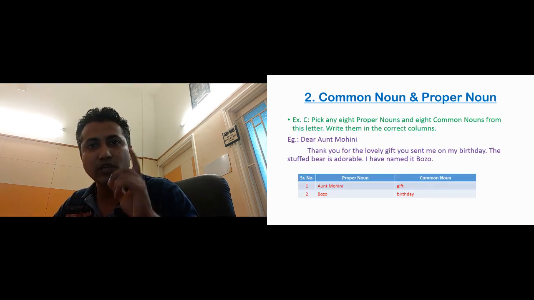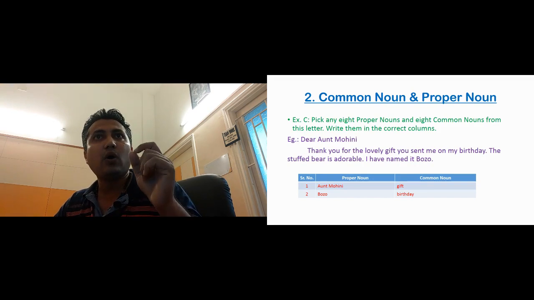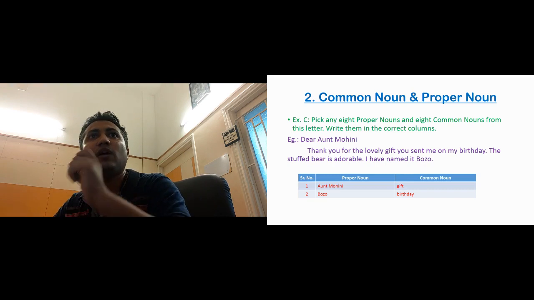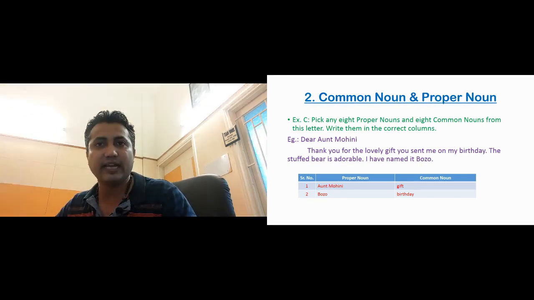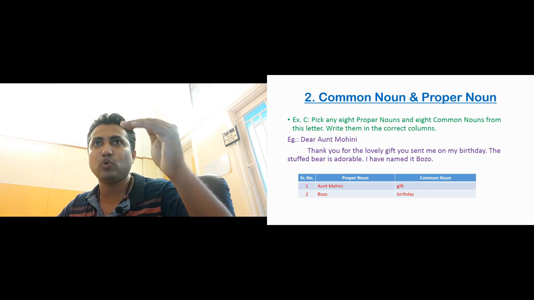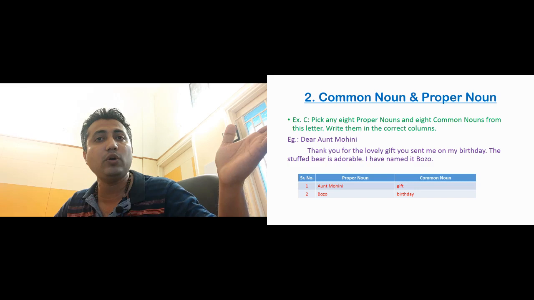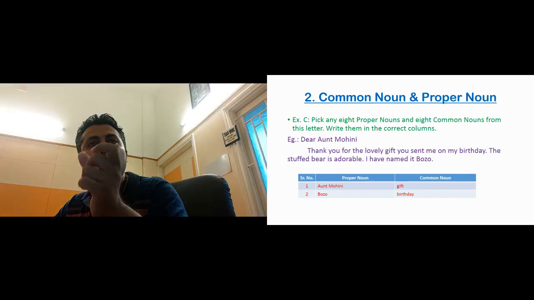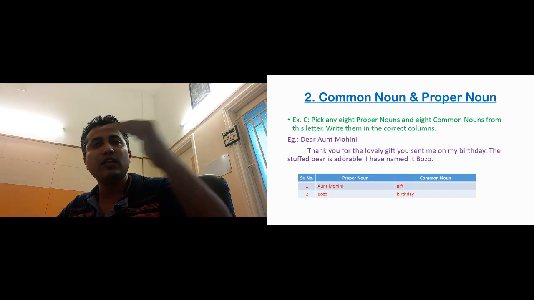Okay. Now let us go to the third exercise, exercise C. Let me read the heading. Pick any 8 proper nouns and 8 common nouns from this letter. Write them in the correct column. There is a letter given in the textbook, and I have taken the first 2-3 sentences of the letter. Out of that, whichever is a proper noun, I have written in the column of proper noun, and whichever is a common noun, I have written in the column of common noun. The columns are given below the letter.